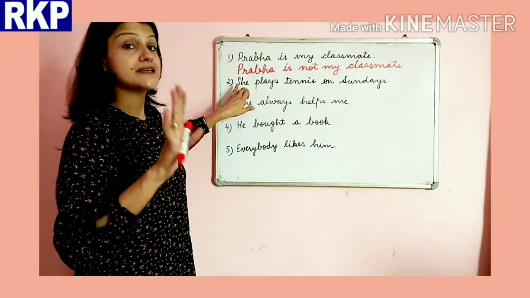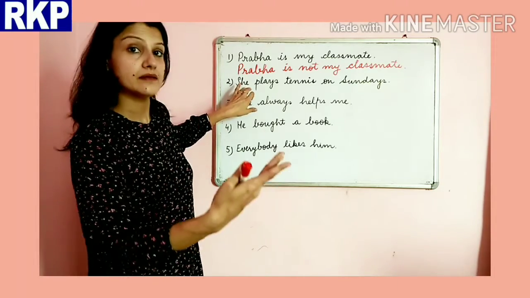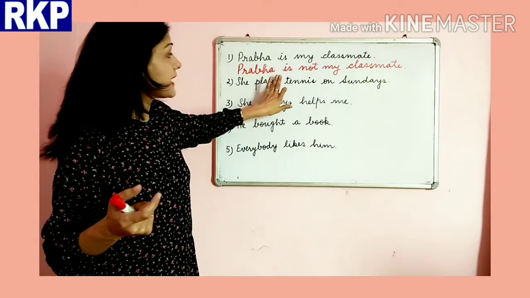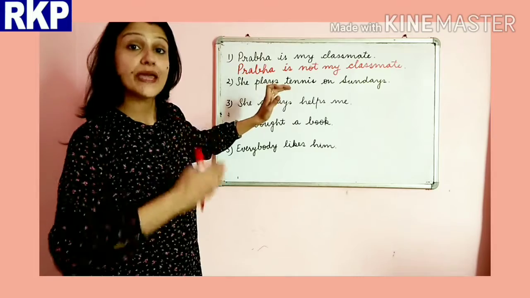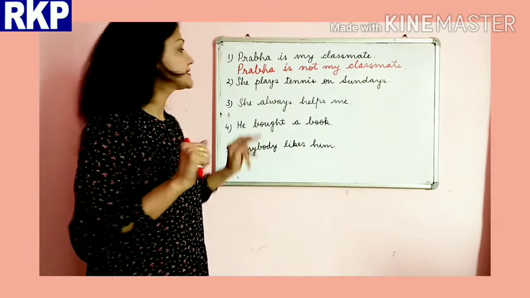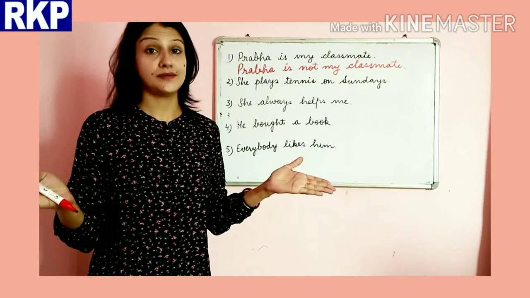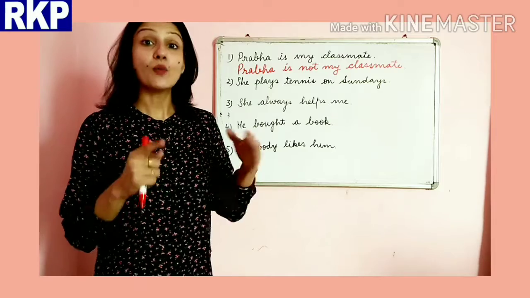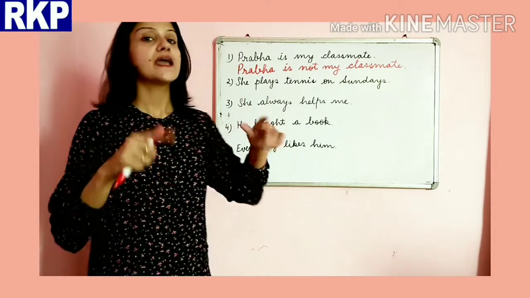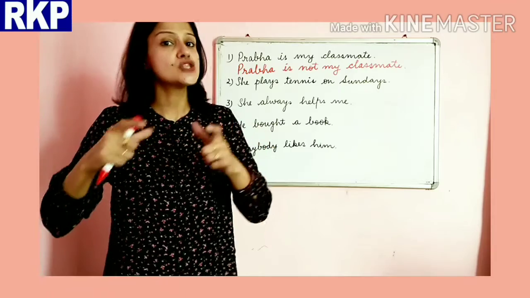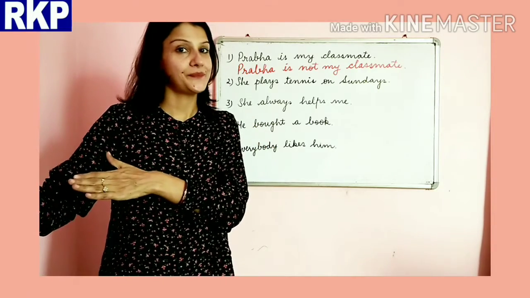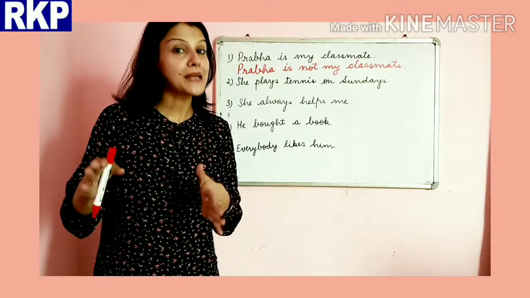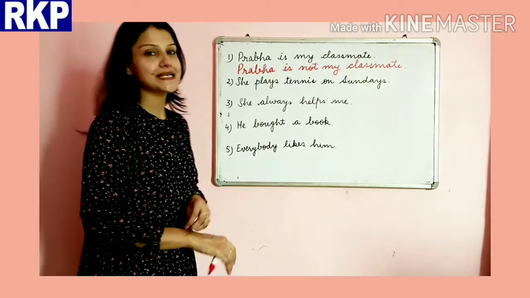Suppose it had been they play, because they is a plural subject, the S will be removed. In that case, we will say they do not play. When the verb has S or ES with it, it will be converted into does not plus verb first form. And when the subject is plural, it will be do not plus verb first form. I hope it's clear to you now.